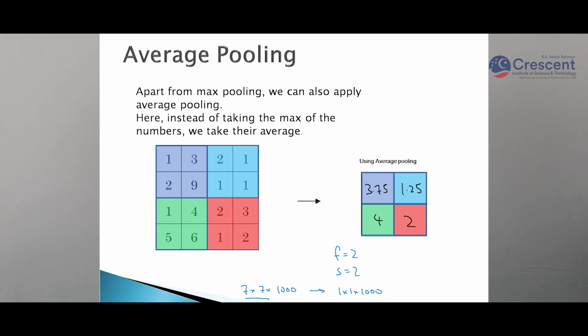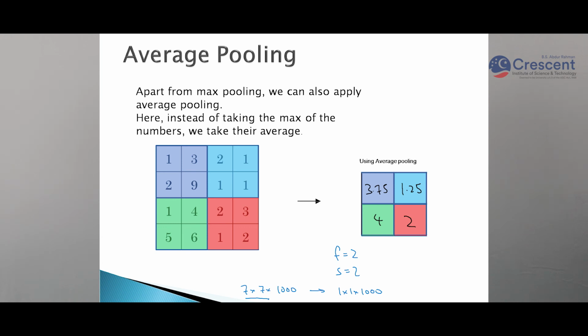The other way of pooling is average pooling. In average pooling we will take the average of the pixels. So here for 1329, we will add all these pixel values and divide by 4, which comes to 3.75. So this is average pooling.